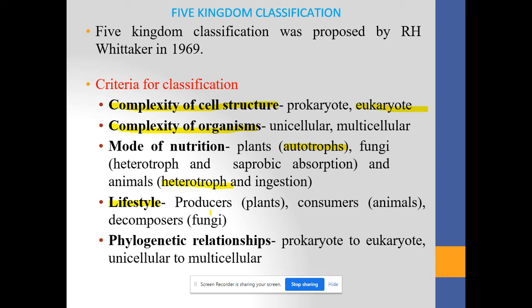So that is in the concern of lifestyle, the fourth criterion used by Whittaker for this five kingdom classification. And the last one is the phylogenetic relationship. On the basis of phylogenetic relationship, it was again pertaining to prokaryote to eukaryote and unicellular to multicellular. So students, hoping that you have understood की विटटेकरने हे जे पाच किंगडम क्लासिफिकेशन केलेलं आहे ते कुठल्या आधारावर केलेलं आहे, कुठले असे पाच क्रायटेरिया होते.